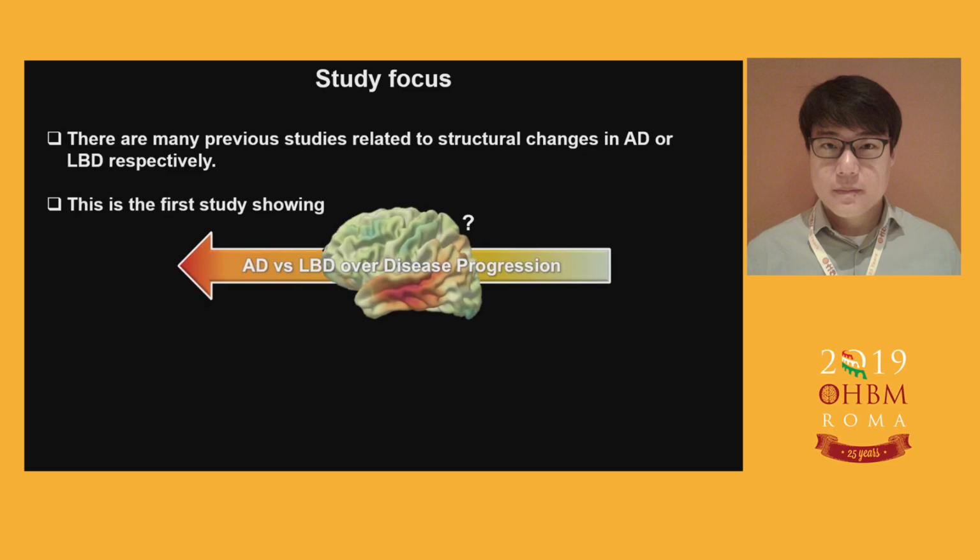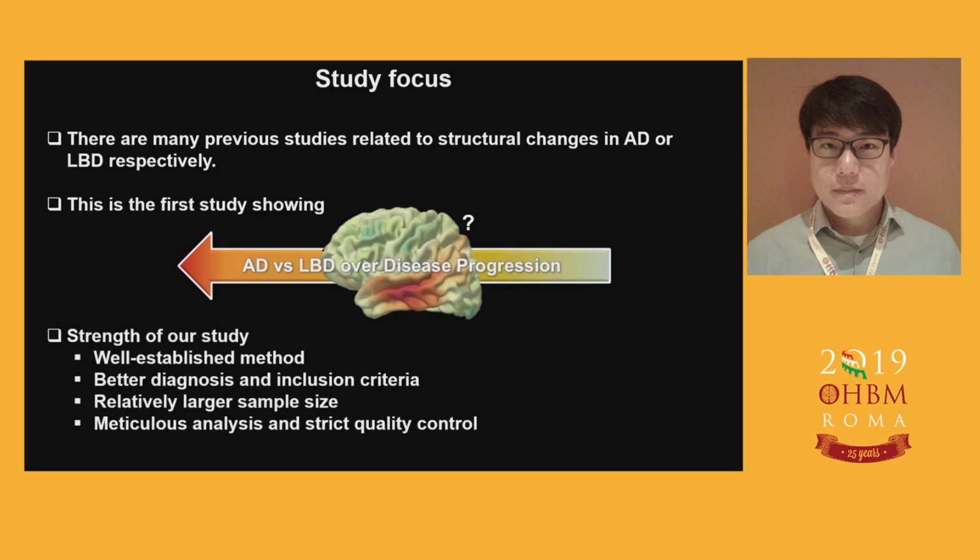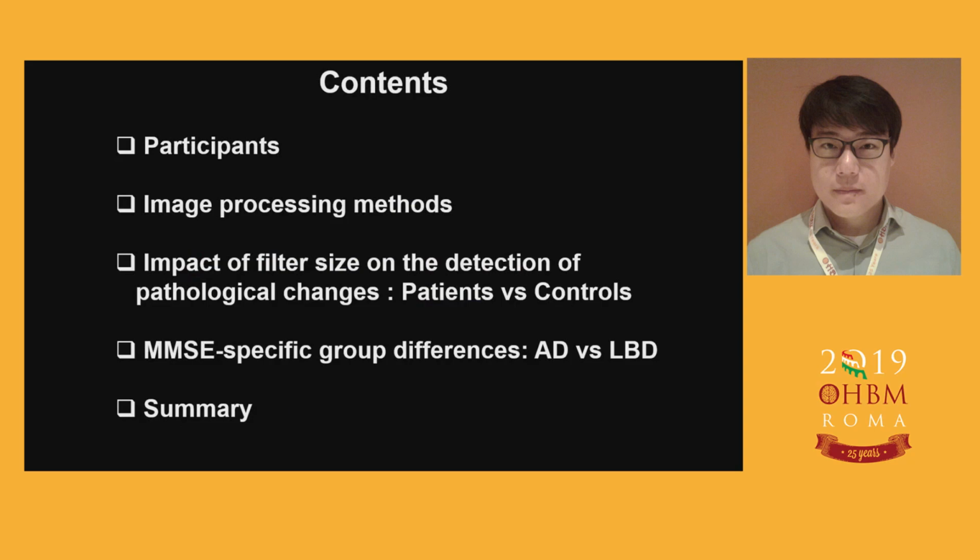Using a well-established method and better diagnosis, we aim to show how the cortical atrophy is affected differently as the AD and LBD progress. I will explain a little bit about the study sample and image processing method and filter size selection and the MMSE specific analysis.